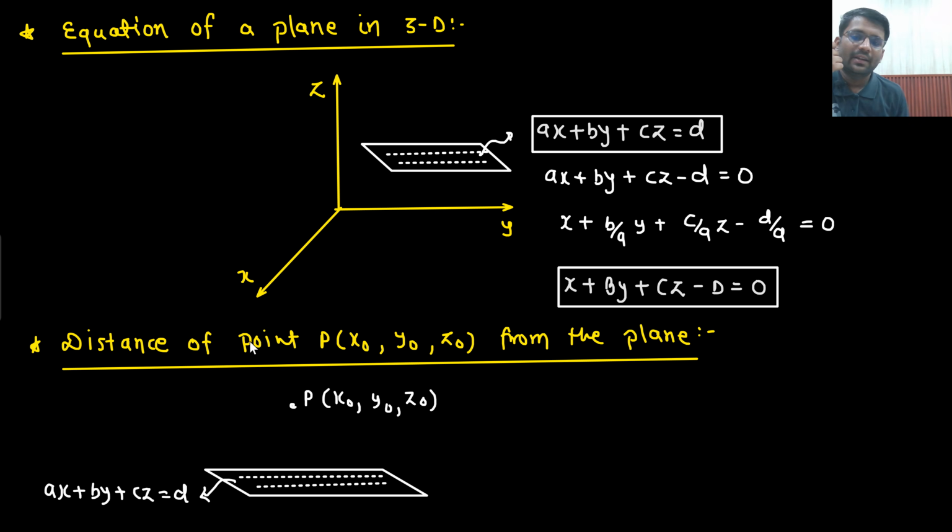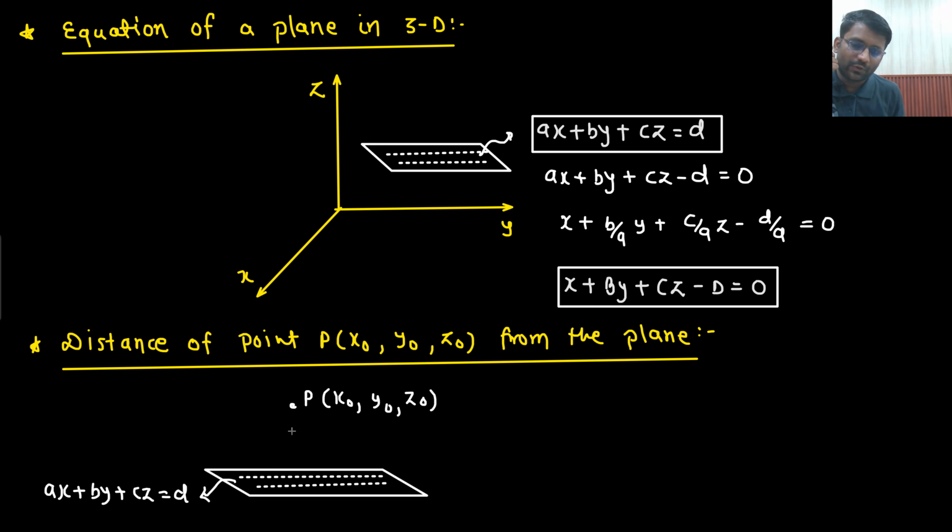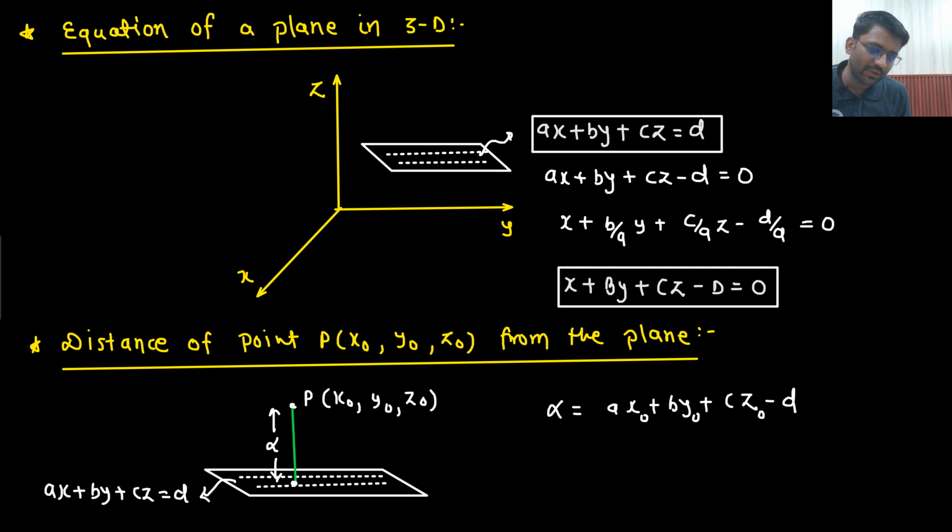You need to find the distance of this plane from point P. That means which distance are you supposed to find? You are supposed to find this particular distance. This distance is alpha. So you are supposed to find alpha. What will be alpha? So what you need to do? You need to write down ax plus by plus cz minus d. This we already know. Now in place of x, y, z, you put these coordinates x naught, y naught, z naught. Then whatever value you get, take its mod.